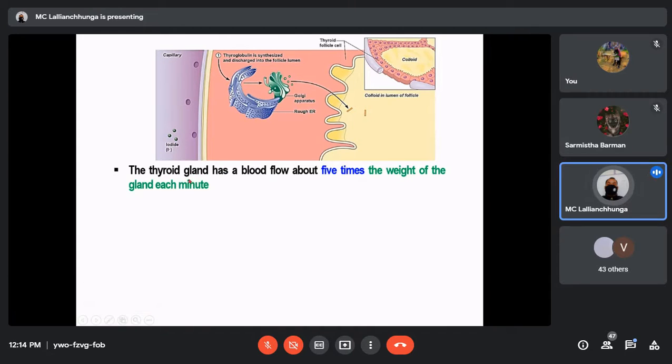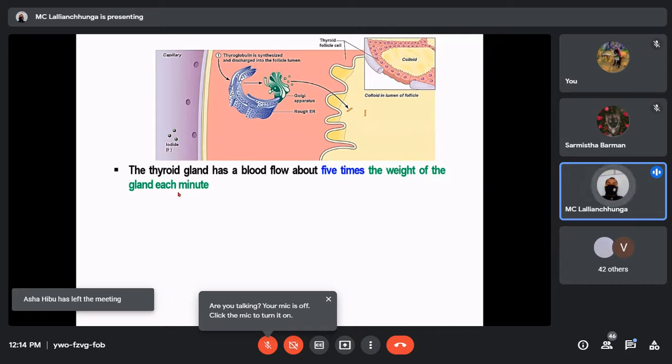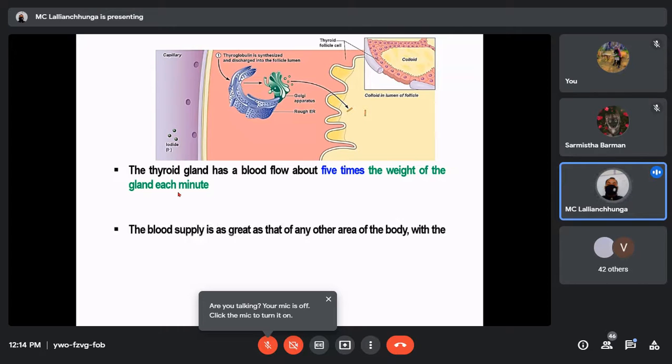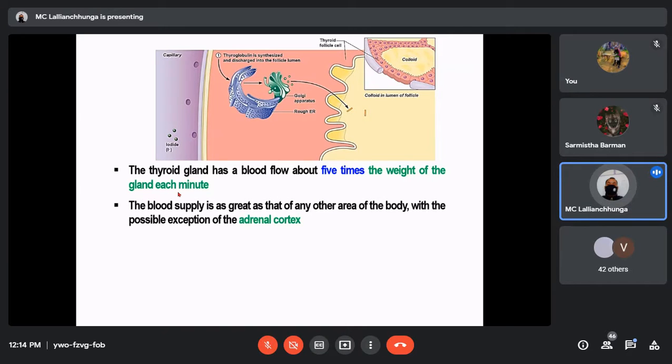Now, what about the blood flow to the thyroid gland? The thyroid gland has a blood flow of about 5 times the weight of the gland each minute. That means the blood supply to the thyroid gland is very high. Within 1 minute, the blood flowing through the thyroid gland is 5 times the weight of the gland itself. The blood supply is as great as that of any other area of the body, with the possible exception of the adrenal cortex.